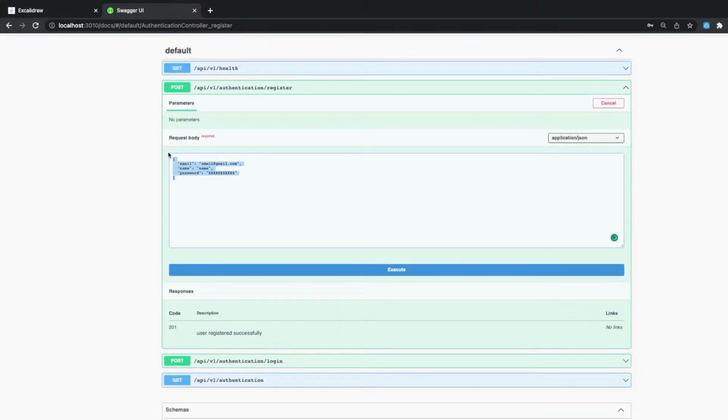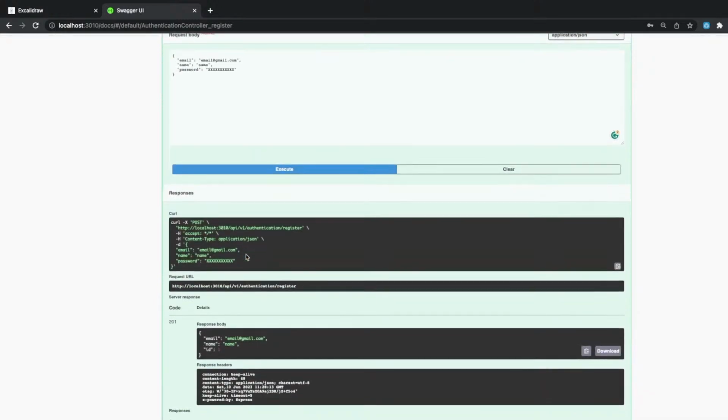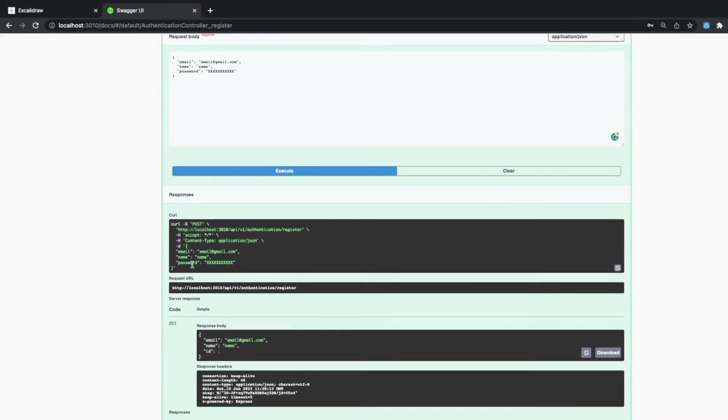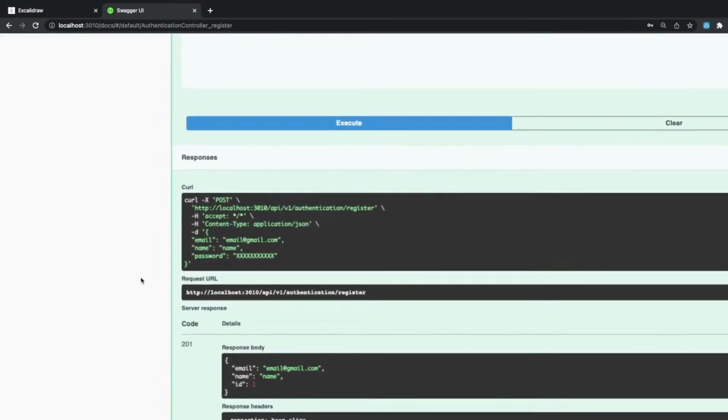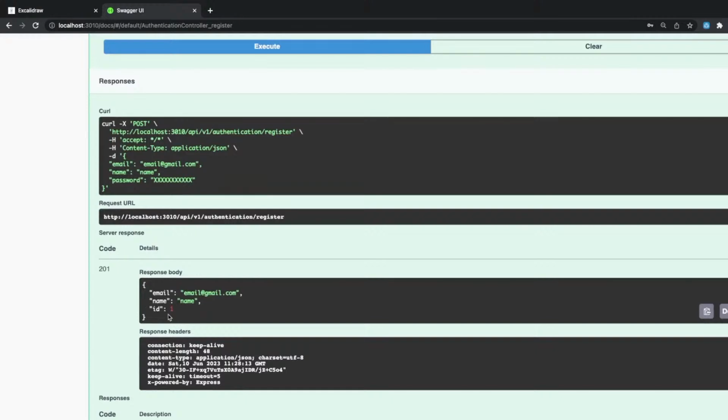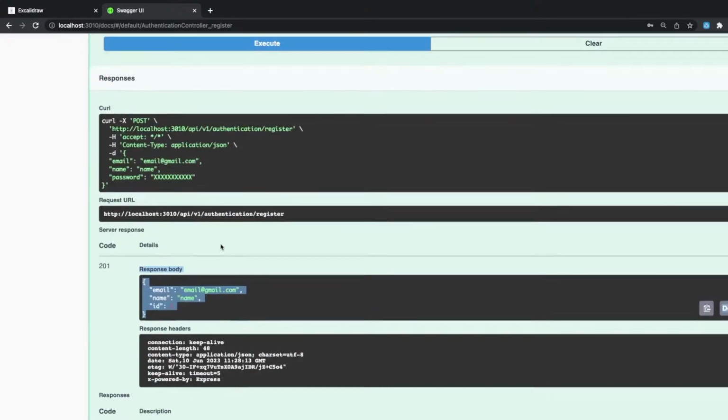The request body contains this sample payload that is coming from our DTOs, because we have defined what is required and what is not required. And if I try to create it, okay, it has created it. That's smart. You can see this is the response body: email, password, name, and ID.